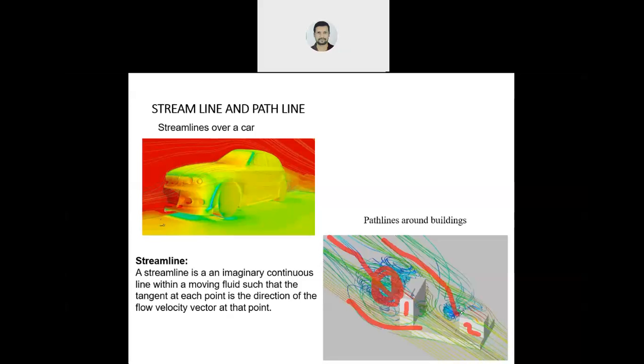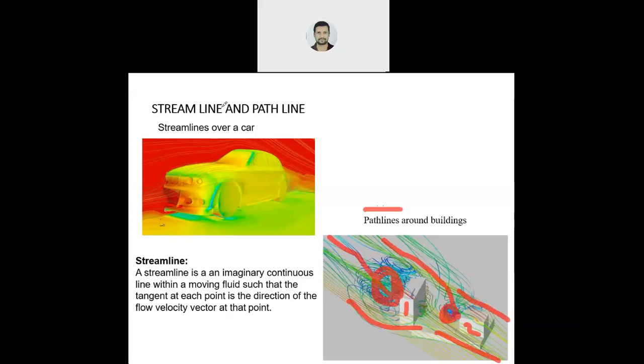Because of this small building, it will rotate here only, and some will come from the top, some will cross from the side. So when you are tracking the path, it can be zigzag, random, anything. When you are tracking the path, the lines drawn are nothing but path lines.